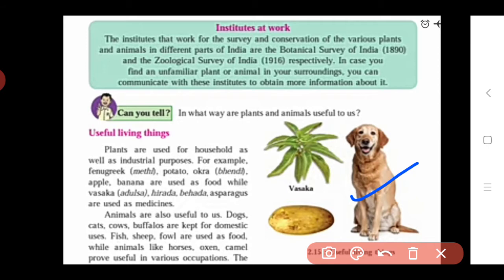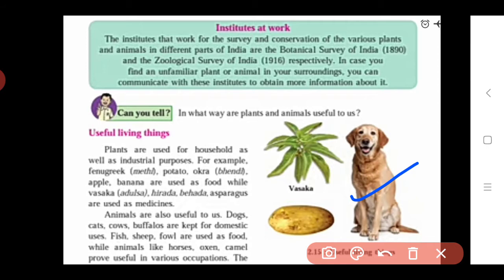In the earlier days, when there were no other vehicles for transportation, animals such as horses and oxen were used. We also see horse carts, oxen carts, and camel carts. So these animals are used for transportation, and for other occupations as well.